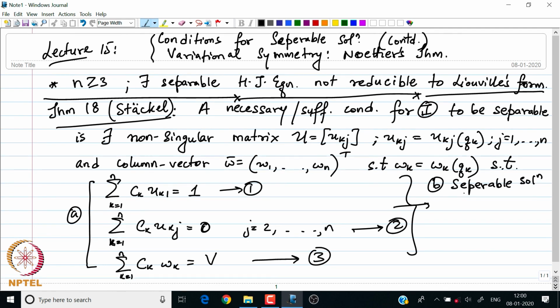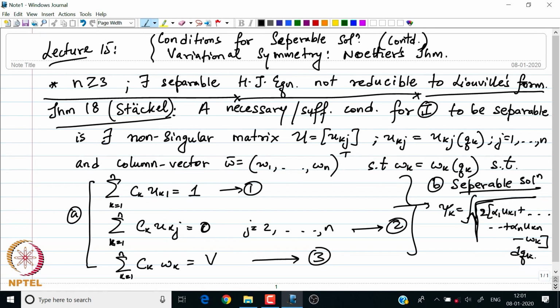The separable solution is given by psi_k, which is equal to the integral of the square root of 2 times (alpha_1 U_k1 plus so on until alpha_n U_kn minus W_k) dq_k. So this is my separable solution.